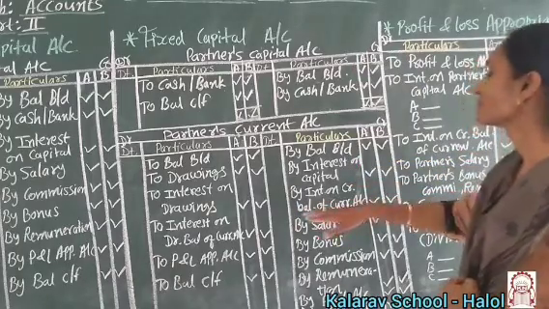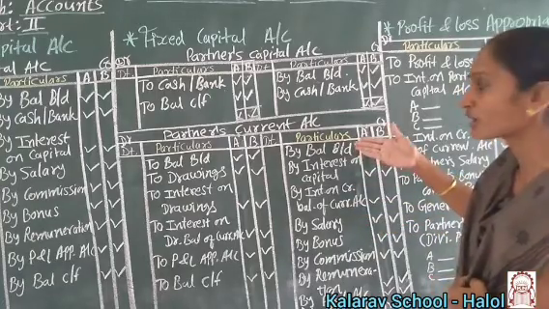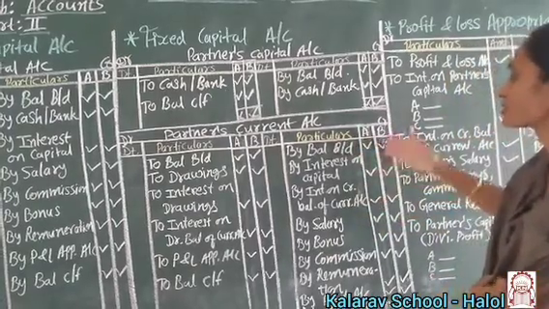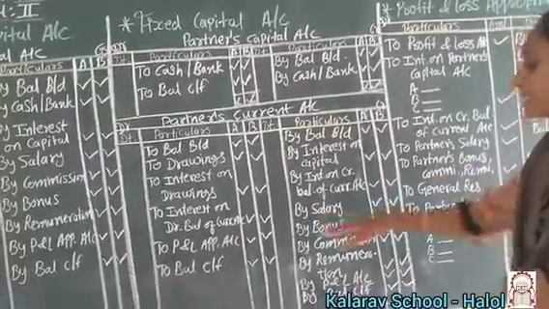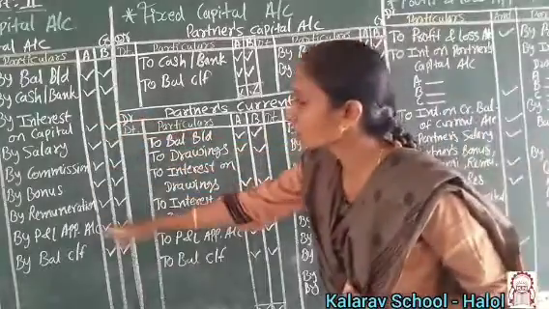Then interest on the current account balance, meaning interest has to be charged on this balance. Then salary, bonus, commission and remuneration, all of which we record over here.